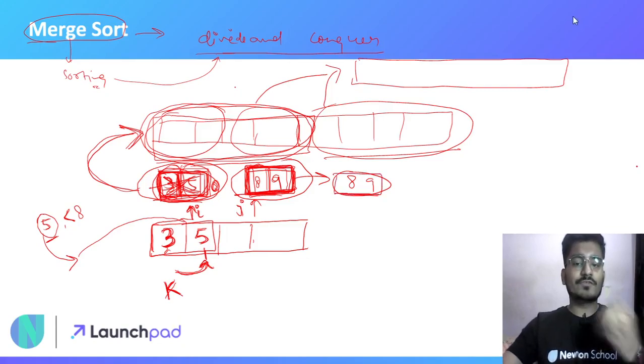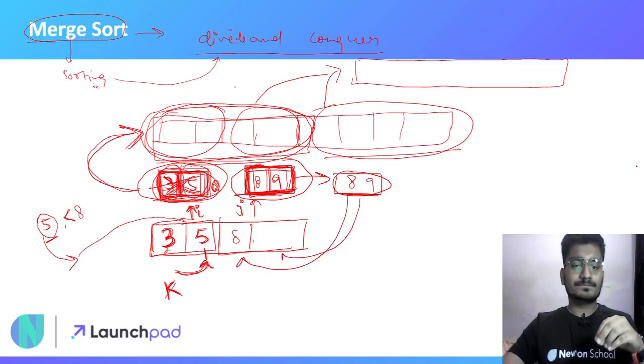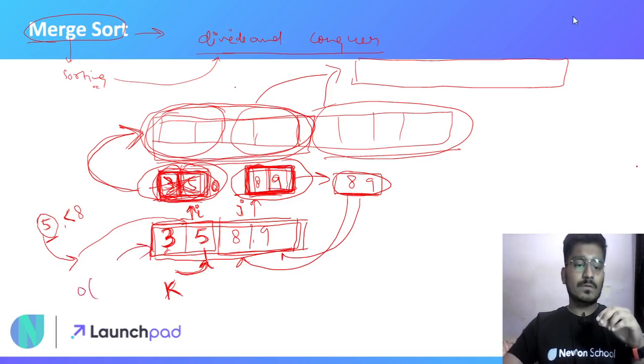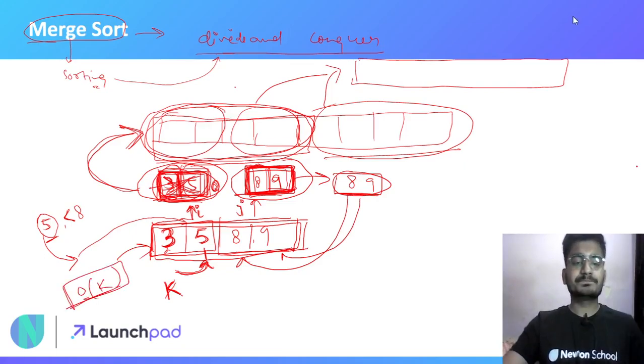So what I have to do is place these elements in the remaining empty positions. So I will place 8 here and 9 here. Now I have a complete left subarray with sorted order elements. And I have done this merge operation in O of k time, simply a linear operation.